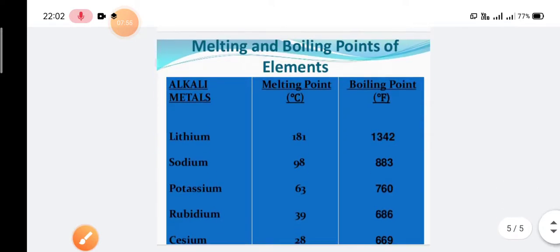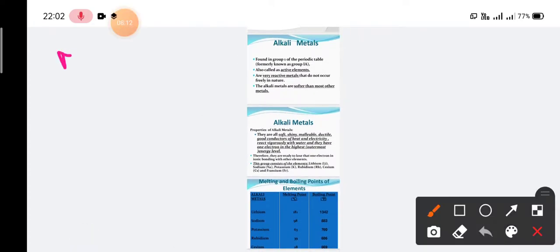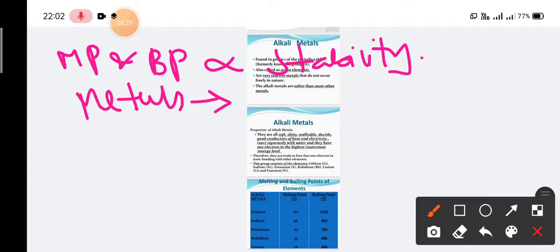Here we should talk about the melting point and boiling point of these alkali metals. Before we start, we need to know certain things first. Melting point and boiling point both depend on the stability of the metal, or the stability of any compound or element itself. In the case of metals, please remember, the higher the compactness, the greater will be the stability.